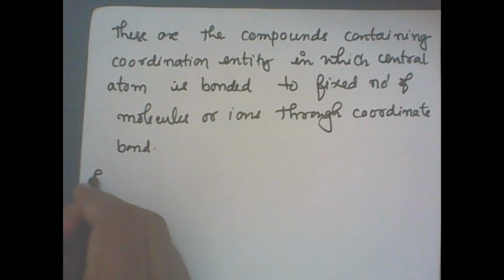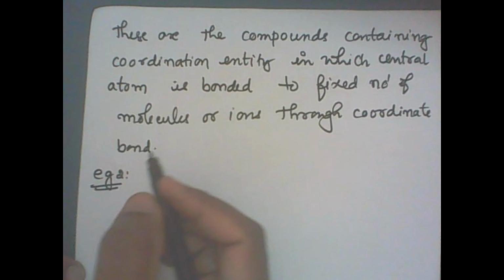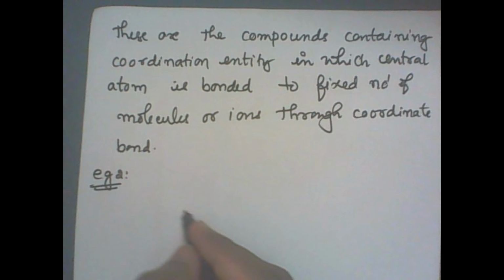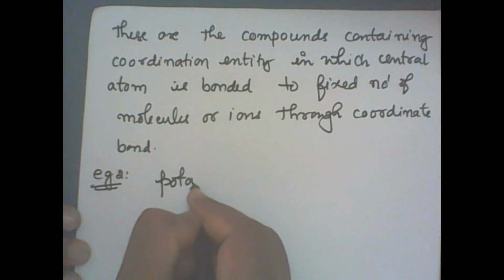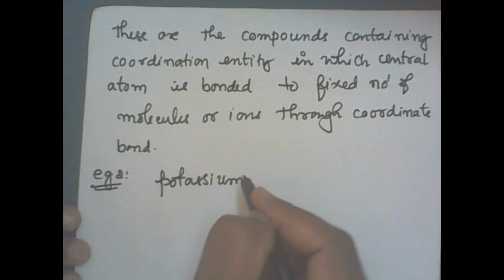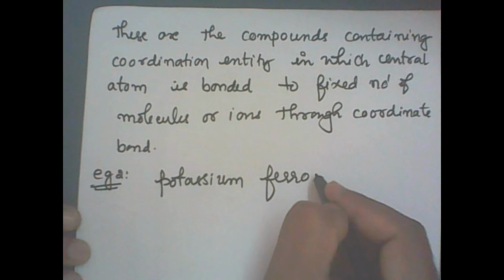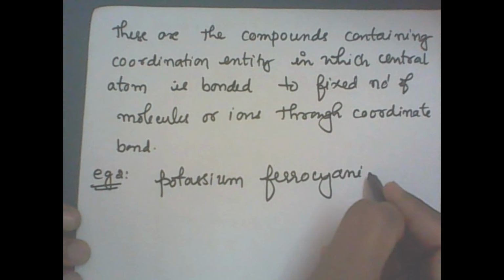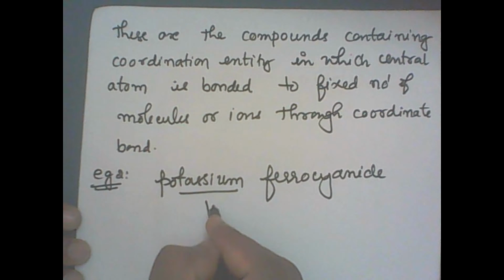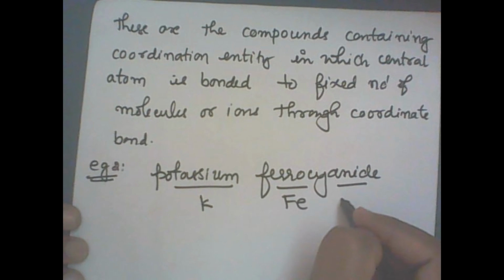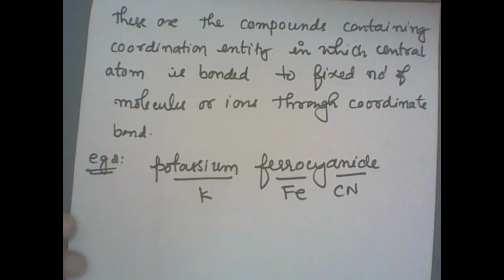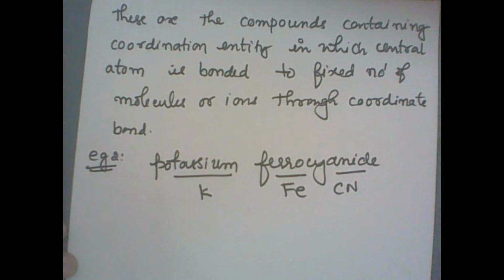Now let me go for example number 2. Let me take potassium ferrocyanide: potassium K, ferro, iron, cyanide, CN. Okay, clear?